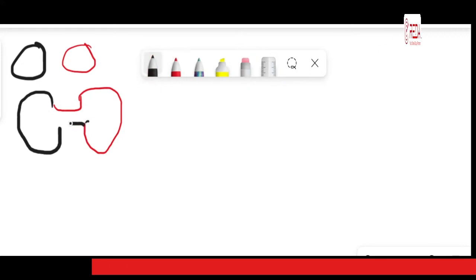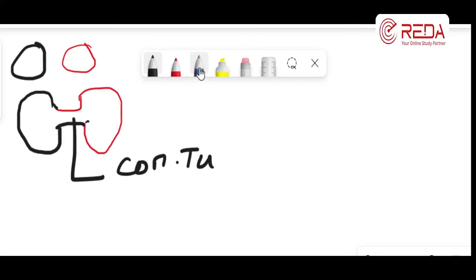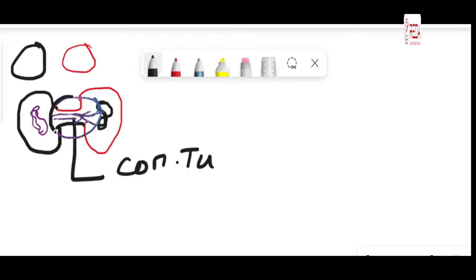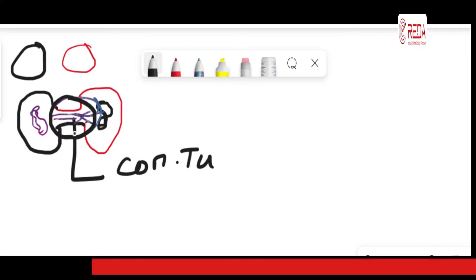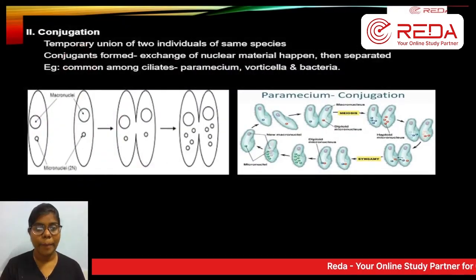So the conjugation tube will form. This is called the conjugation tube. All the material which is present here is being transferred to this cell, and all the material which is present here is being transferred to this cell. So by this tube the main transformation, the genetic material transfer, is happening. This kind of joining, fusion, is called conjugation.